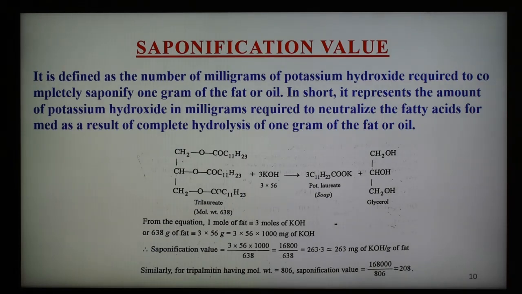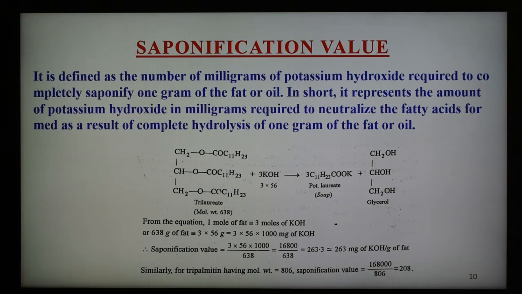The saponification value also indicates the length of the carbon chain of the acid moiety present in the oil or fat. The higher the saponification value, the greater the percentage of short chain fatty acid in the glyceride of the oil or fat. Butter, with short chain fatty acids, has a saponification value between 210 to 230, whereas soybean oil has a saponification value between 189 to 195.